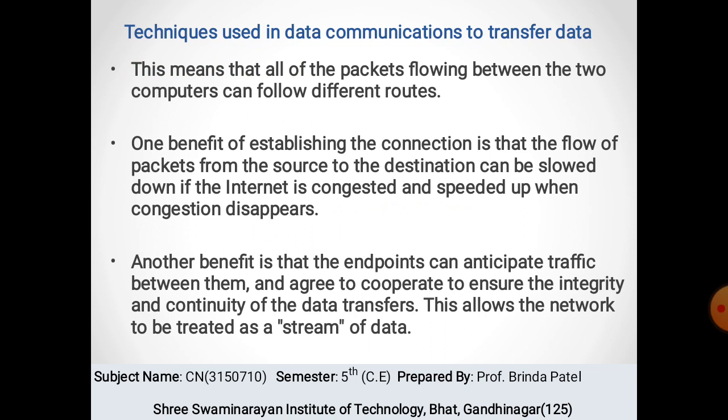Another benefit is that the endpoints can anticipate traffic between them and agree to cooperate to ensure the integrity and continuity of the data transfers. This allows the network to be treated as a stream of data, in that the data is generated continuously by thousands of data sources which send data records simultaneously and in small sizes.